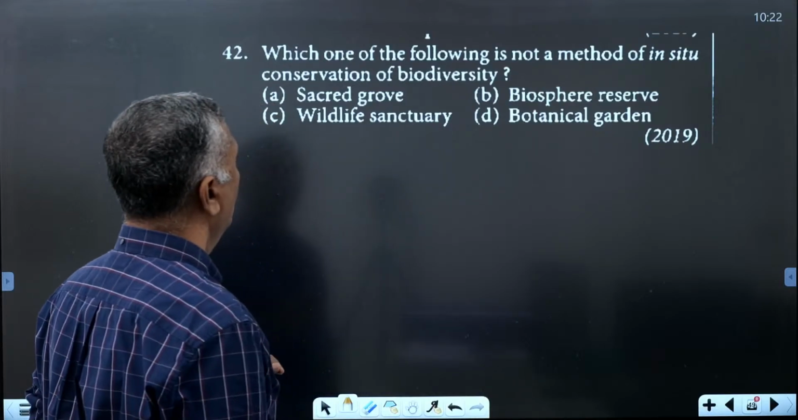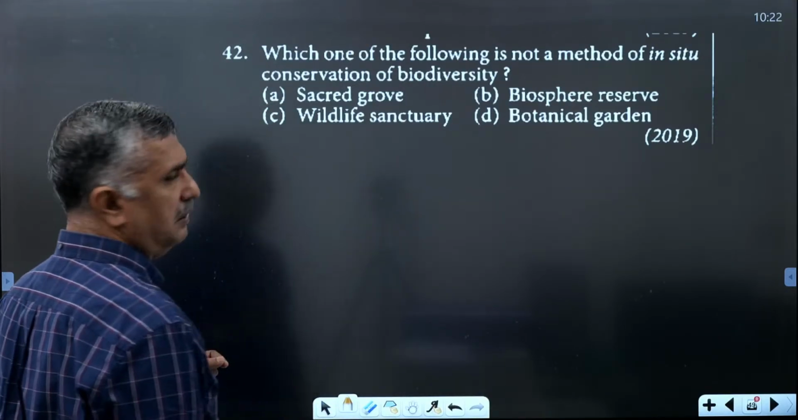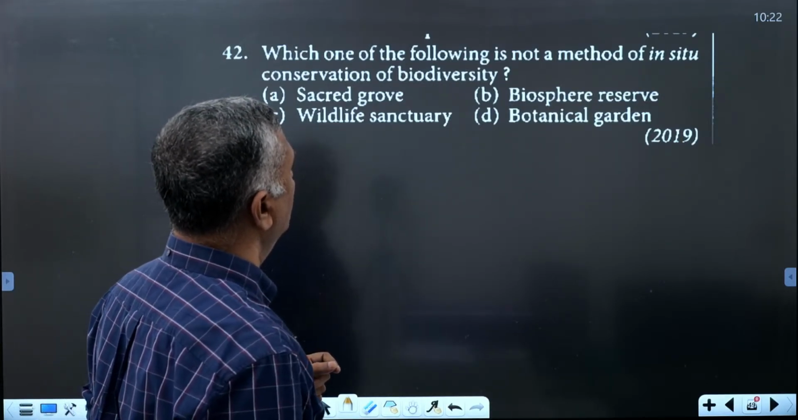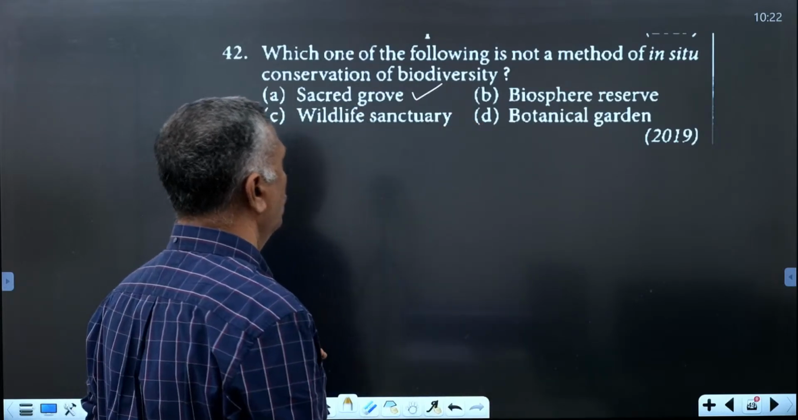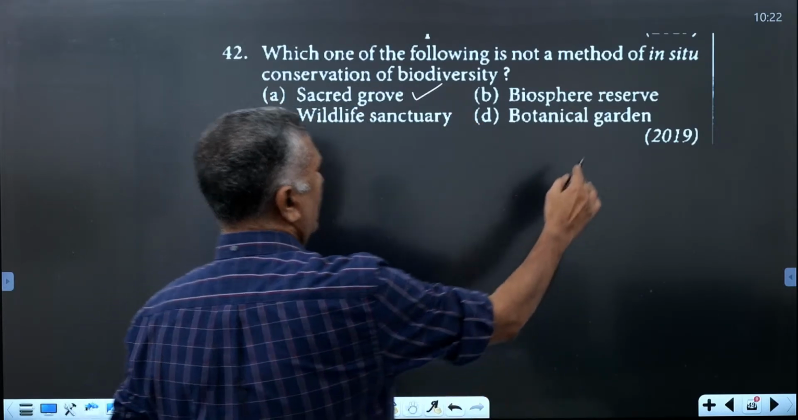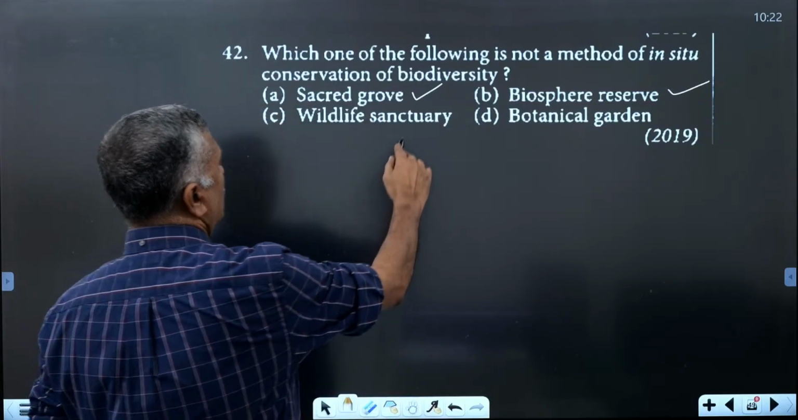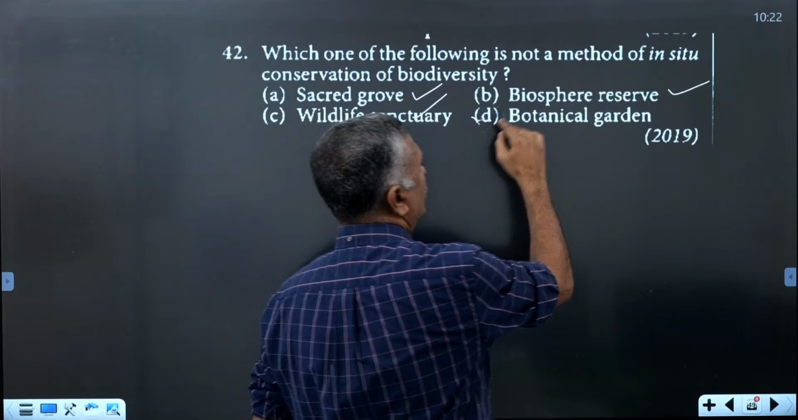Okay. Which one of the following is not a method of in situ conservation of biodiversity? Sacred groves or sacred forest is an in situ conservation, and biosphere reserve is also in situ conservation. Wildlife sanctuary is also in situ conservation, and botanical garden is an ex situ conservation.